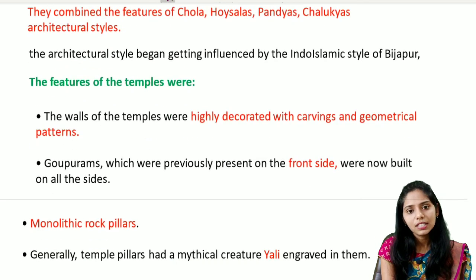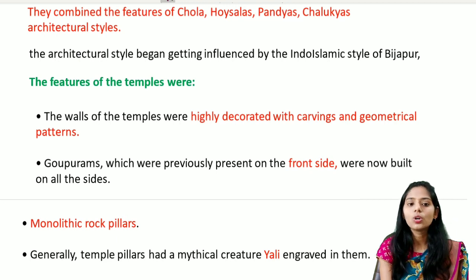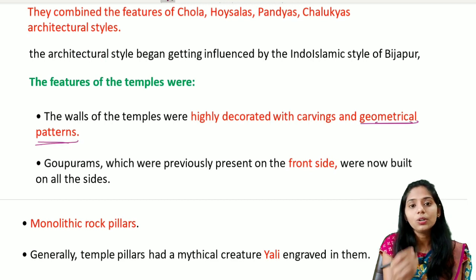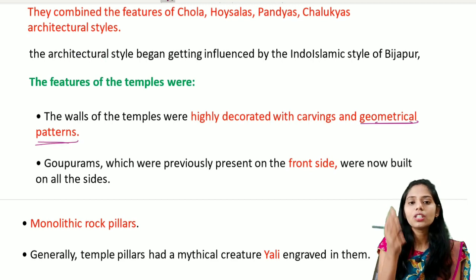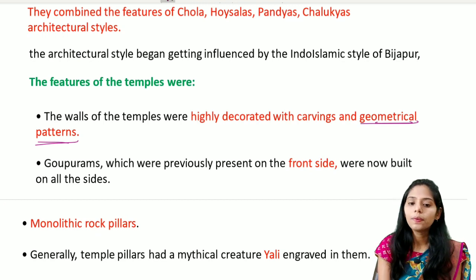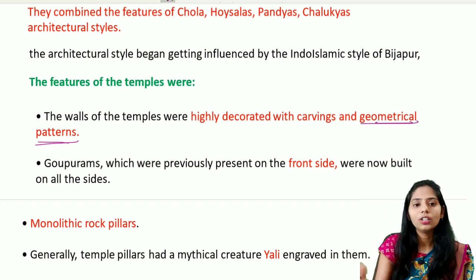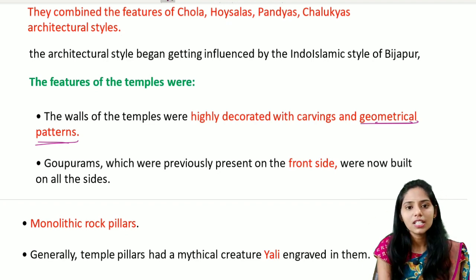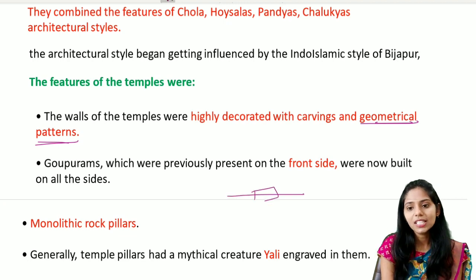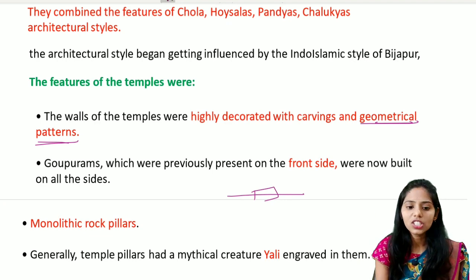The first one is the walls of these temples, they are highly decorated with carvings and also geometrical patterns. These geometrical patterns are the influence of the Indo-Islamic style. They may use different geometrical patterns. And the next one is the gopurams, which were previously present only in the front side. Now they are built on all the sides. In the Dravidian style, we see the gopuram only at the entrance. But in the Vijayanagara style, gopurams are present on all the sides. So this is one important change here.